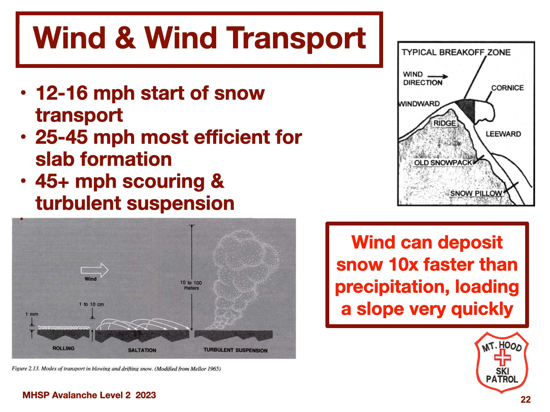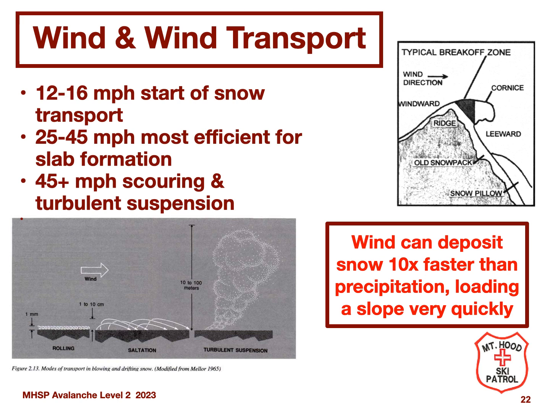Saltation occurs when the winds reach the 10 to 15 meters per second range, somewhere between 25 and 45 miles an hour, and particles bounce along the surface. In this case, the transport layer is 1 to 10 centimeters thick. Snow in the layer is subject to a large amount of friction, so the crystal structure is destroyed. The snow particles bond together and form strong cohesive slabs when the snow is redeposited.